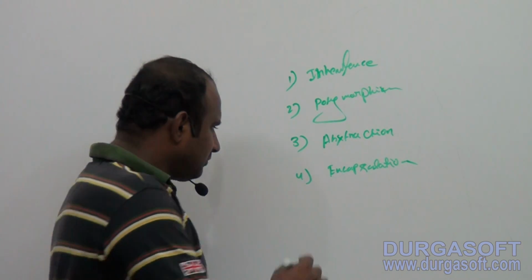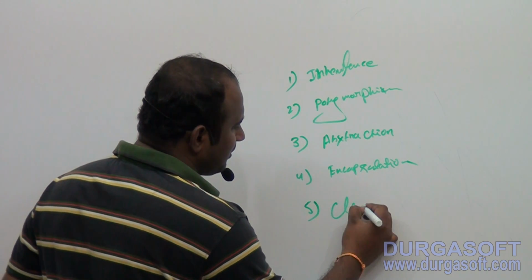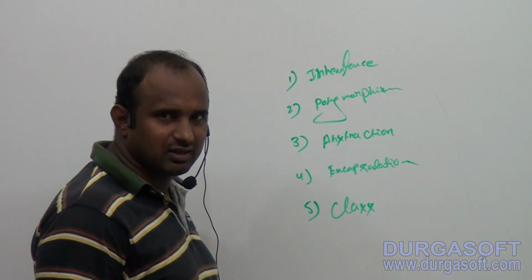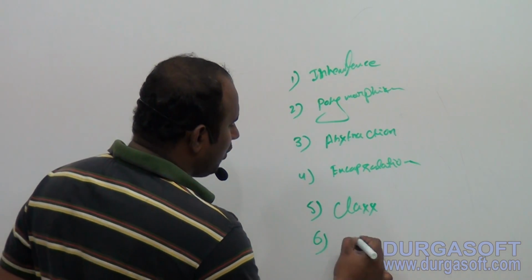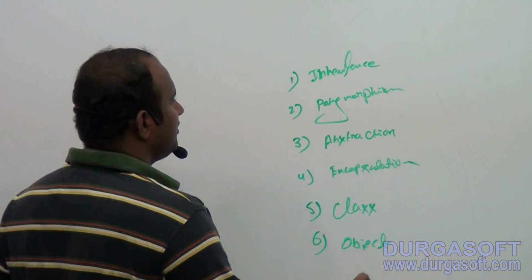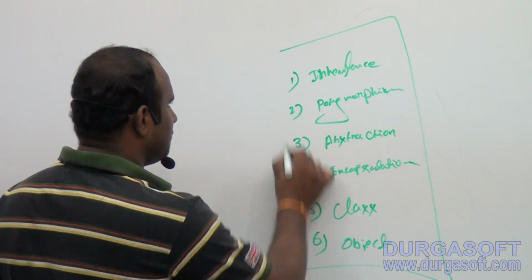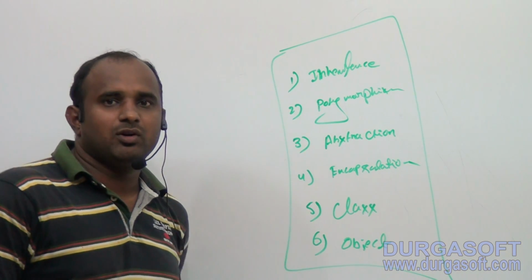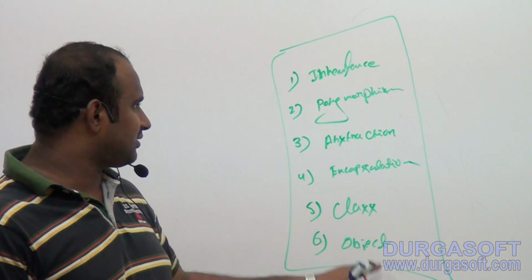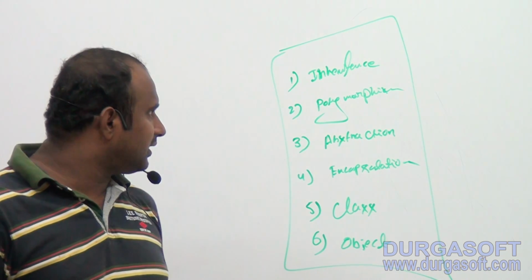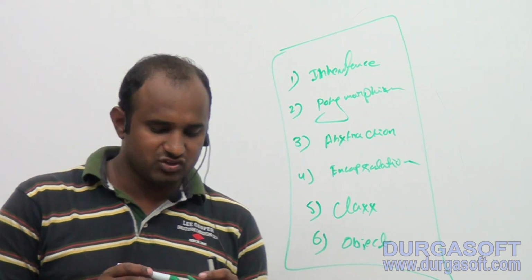In the same way, we are having a 5th concept also, we will just define the class. And number 6th, what do you mean by object? So these are the main building blocks of OOPS. Tell me what are the OOPS concepts here? First class, object, then inheritance, polymorphism, abstraction, encapsulation.